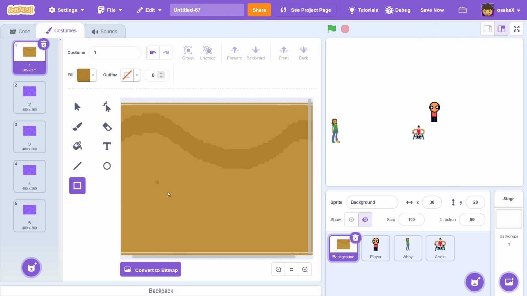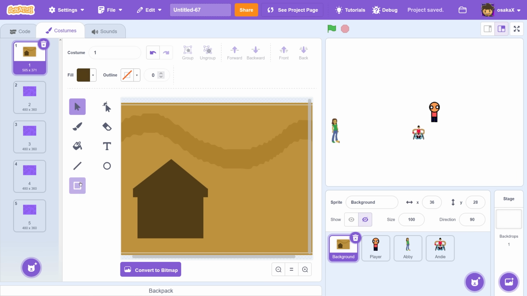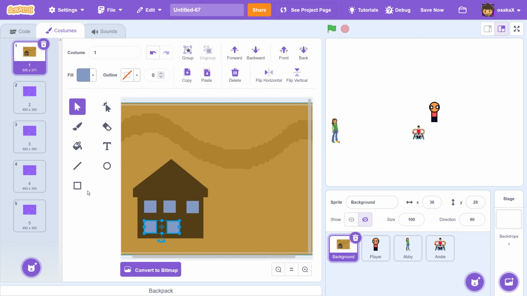So let me put like a house here. Okay, that is like the most stereotypical house drawing ever. It looks like it was drawn by a 6-year-old. Okay, wait, hold on, that actually might be good. We draw the windows. Okay, wait, this is a good house. Hold up, I didn't know I was this good at drawing houses. Okay, that's actually fire. I didn't know I could do that.